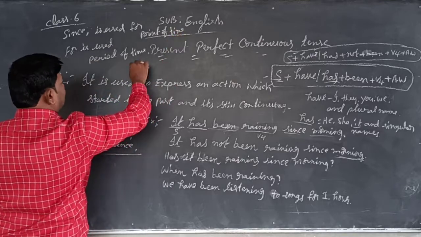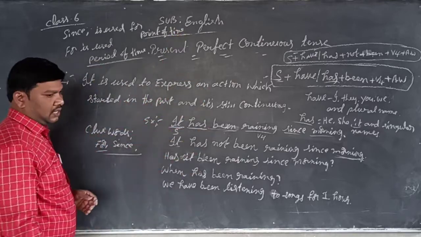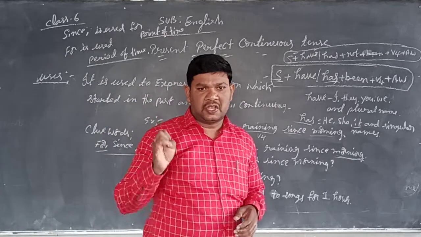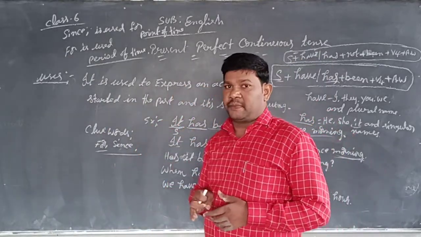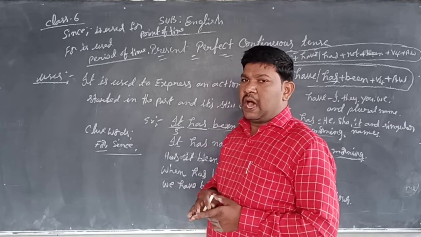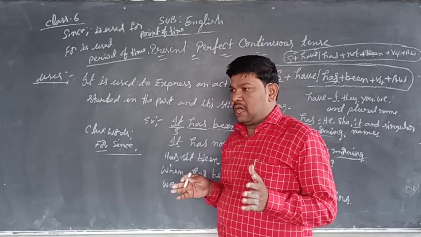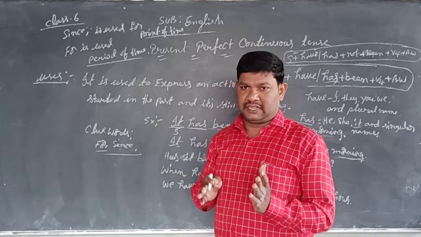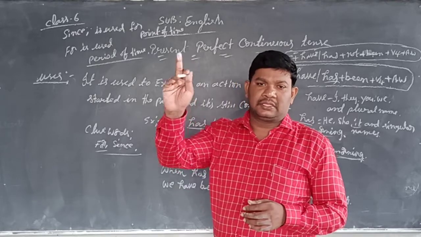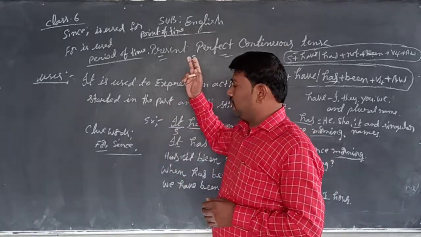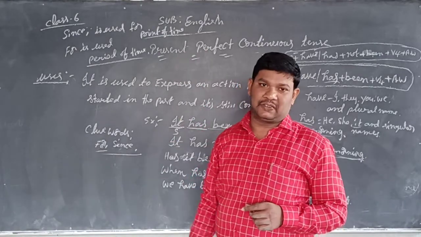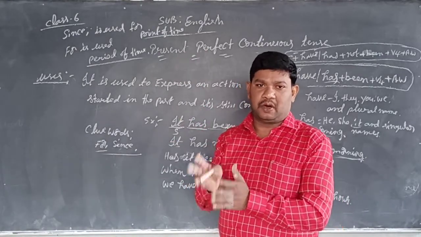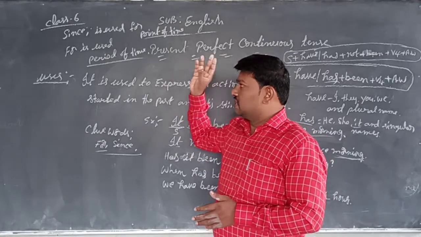This is the use of since and for. Since is used for a point of time and for is used for a period of time. For example, your work is, I have been teaching. The teaching is pointed out, then you say, it is a point, say morning. So then we use since. When you point out your work, then we use since.